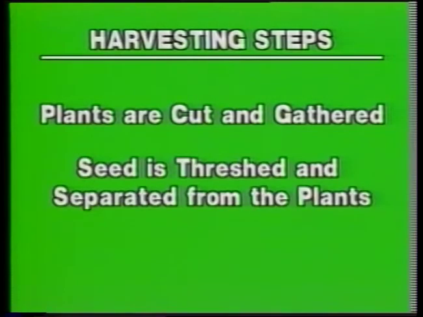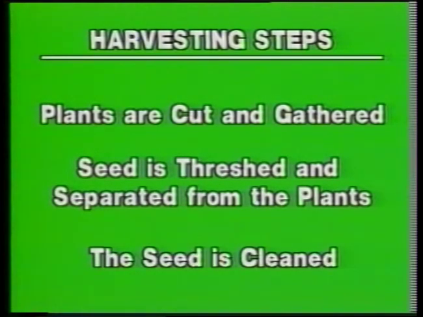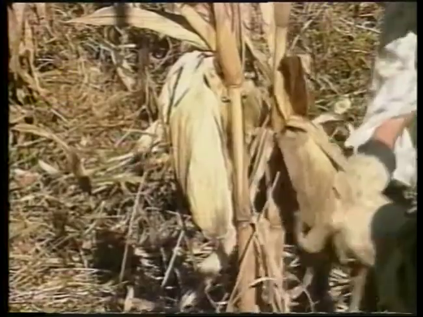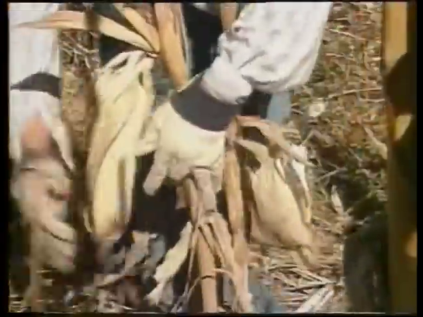Harvesting grain crops involves several steps. The plants are cut and gathered, seed is threshed and separated from the plants, and finally, the seed is cleaned. Harvesting by hand is labor-intensive and is still used in non-mechanized countries.